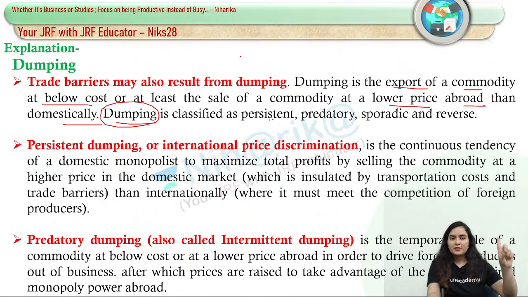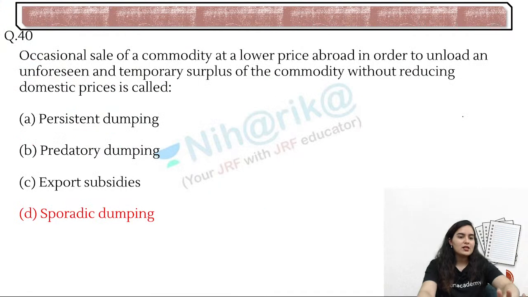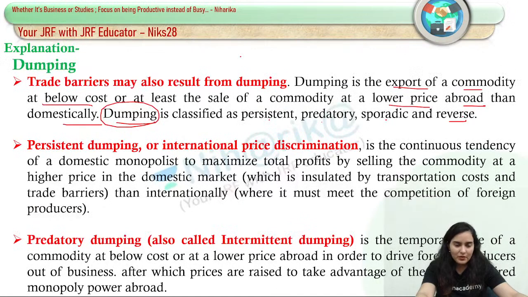It may be persistent, predatory, sporadic, or reverse. Exactly the same question was there in 2019 or 20, where option C was reverse dumping. Export subsidy is not a kind of dumping. One more dumping is there, that is reverse dumping.